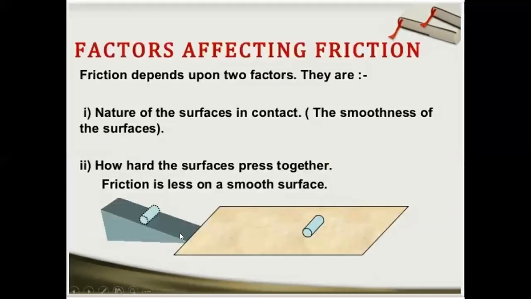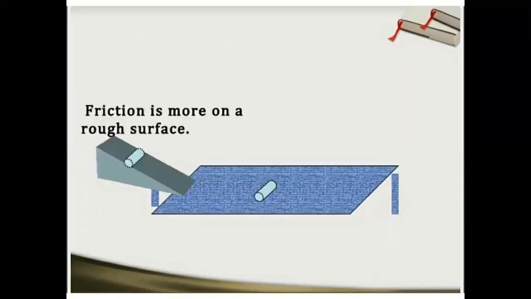And children, you can see if the surface is smoother, this rolling ball will move further. It will go for a long time and then stop. If we are rolling it on the inclined plane, it will stop after moving a much greater distance. And you can compare it with another diagram. See, this is a rough surface. If the surface is rough, then the friction will be more, and if I roll the object down the inclined plane, it will stop very soon.